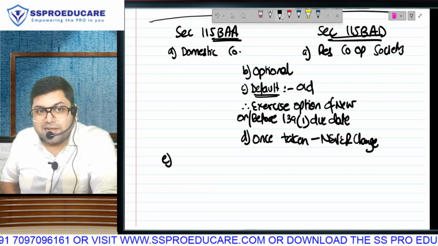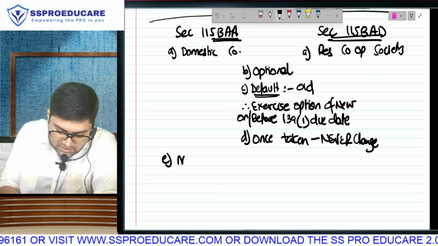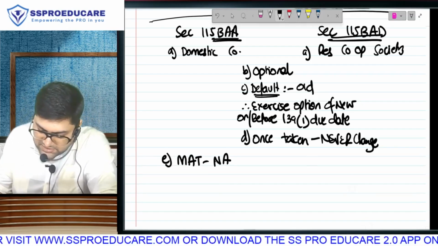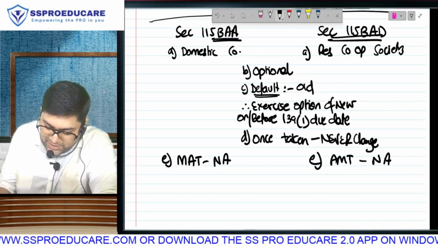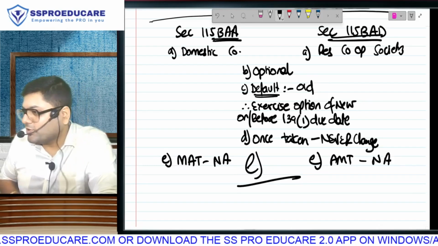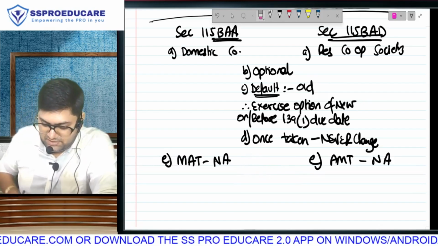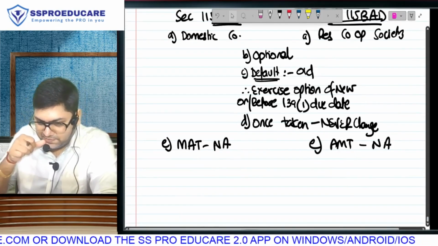So the alternate tax applicable to companies is minimum alternate tax. So MAT not applicable. But here we will say, actually this point also I can write common here saying MAT AMT not applicable. But company ka MAT and other assesses AMT. MAT AMT are also chapters in our syllabus. At an appropriate time, we will discuss them.